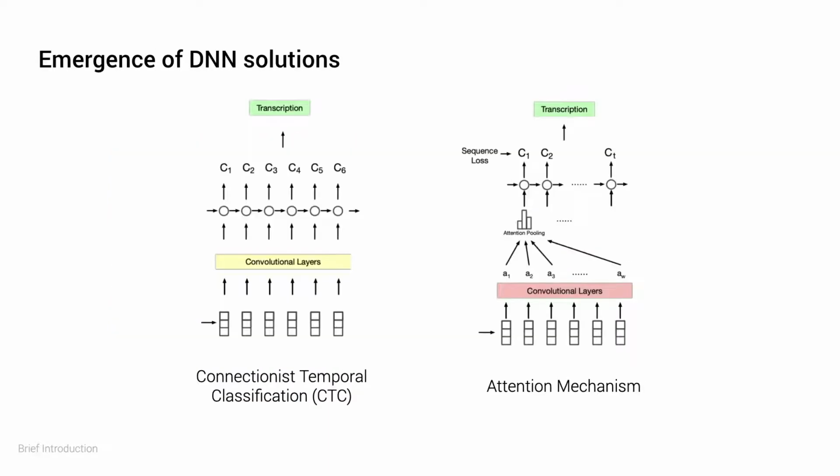But this is where deep neural networks come into the picture, in which they avoid the character segmentation step by automating the feature learning process, thus removing the need to create and test huge volumes of handcrafted features. Two major techniques of avoiding the segmentation step include the connectionist temporal classification, which computes a conditional probability of the label sequence based on a set of per-frame predictions, and the attention mechanism, which computes an attention weight to decide the next sequence while decoding a target sequence.